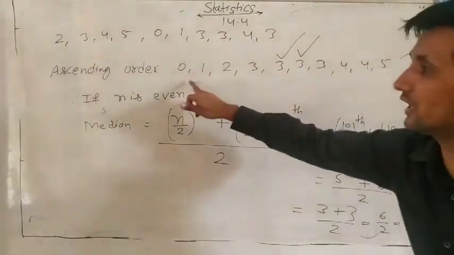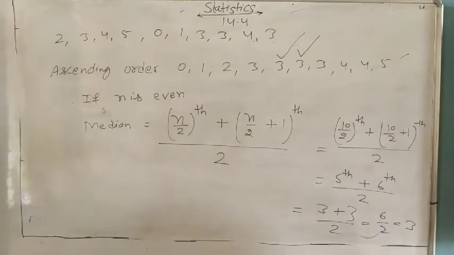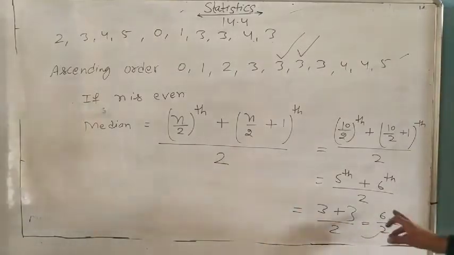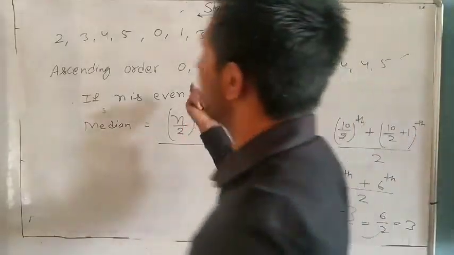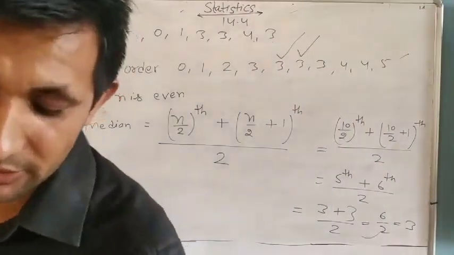Always first we arrange in ascending or descending order, then we write the median. Understand it? Always write in ascending order. Okay? So 6 divided by 2 gives the median, because n is even. So last is the mode.